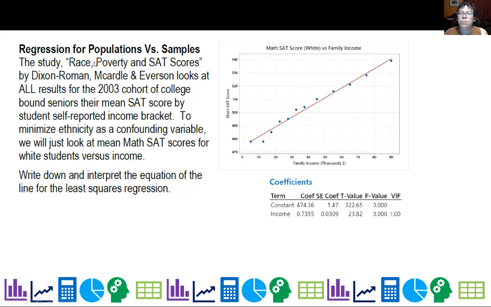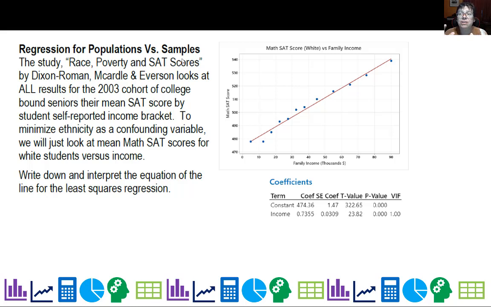I found this study called Race, Poverty, and SAT Scores. The title's actually a little longer, by Dixon, Roman, McCardle, and Everson. They look at all of the results for 2003. Students will frequently self-report their income bracket when they take the SAT. To minimize ethnicity as a confounding variable, because I just want to look at income and SAT score, I took the scores for the white students.